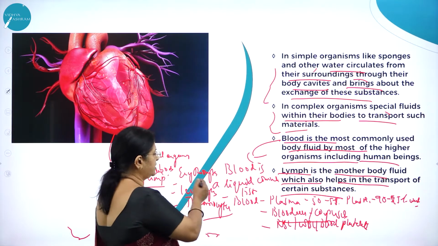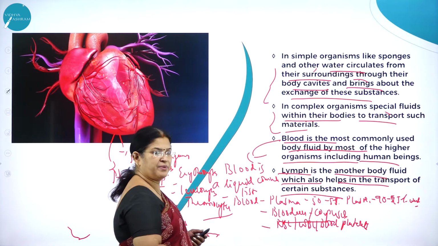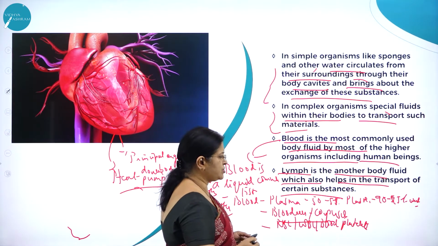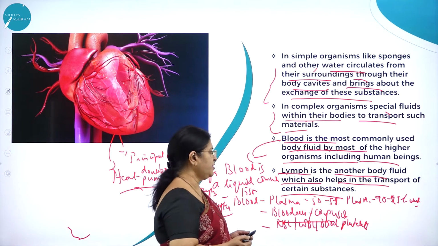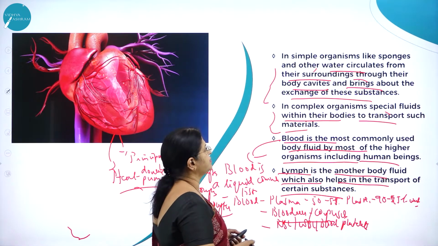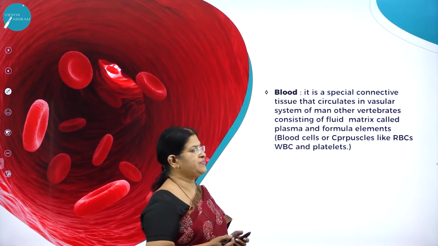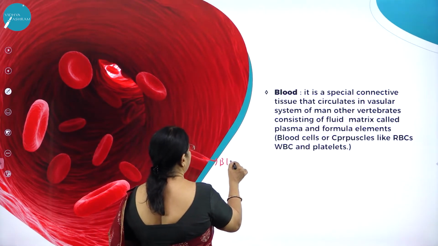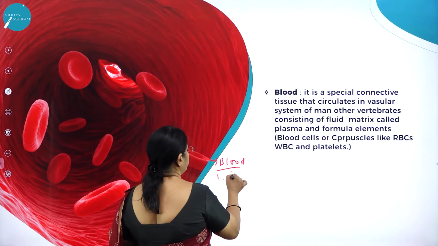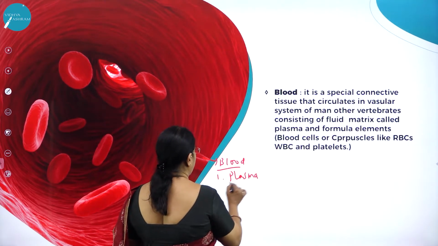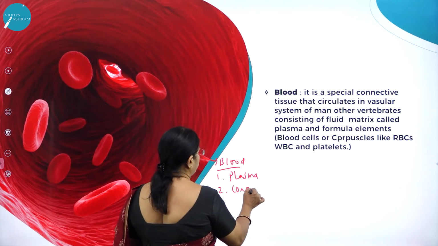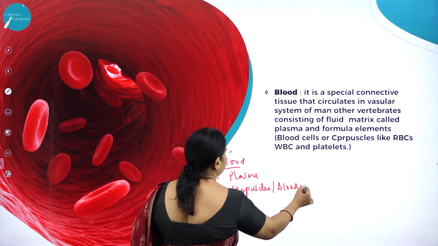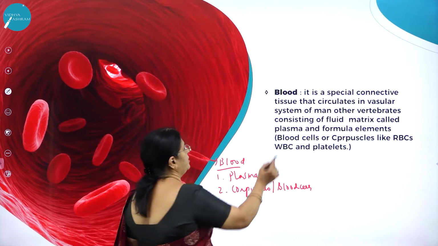So these are the three very important blood cells, or blood corpuscles also. Then lymph is another body fluid which also helps in the transport of certain substances. Now blood, see here you can see the blood cells. So blood is made up of plasma and corpuscles, otherwise called blood cells.